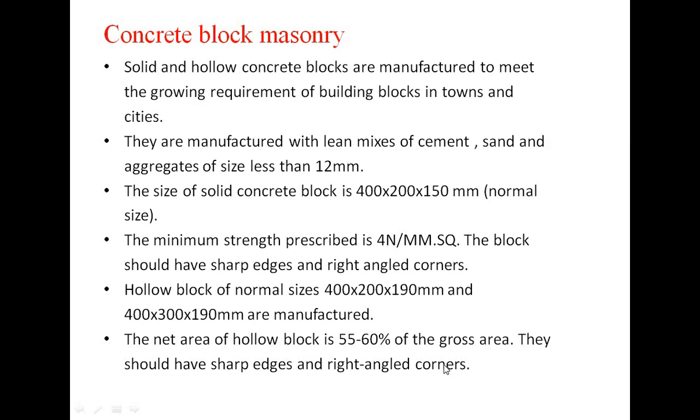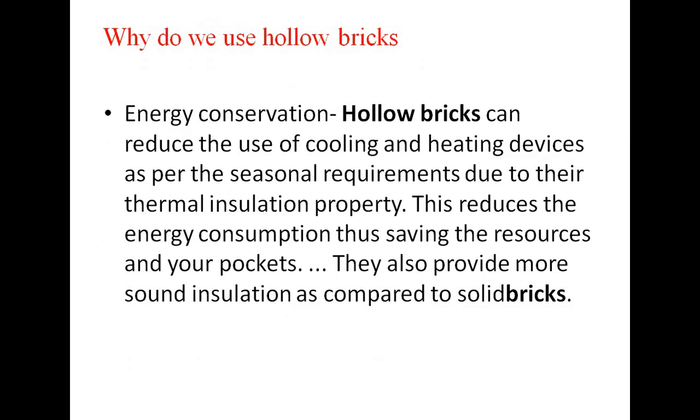It is a requirement that the edges of the hollow block should be sharp and the corners at a right angle. So these are the basic things we have to study about the concrete block.